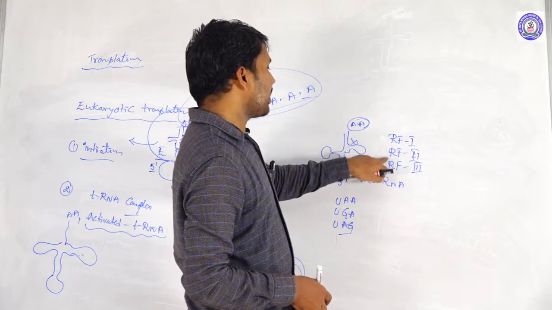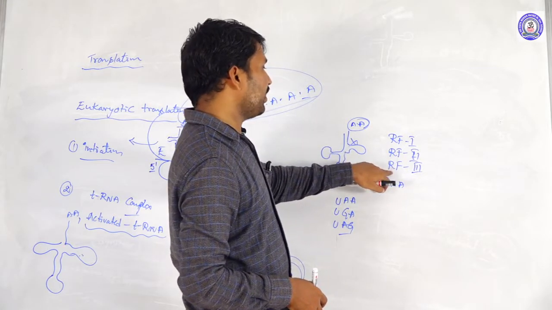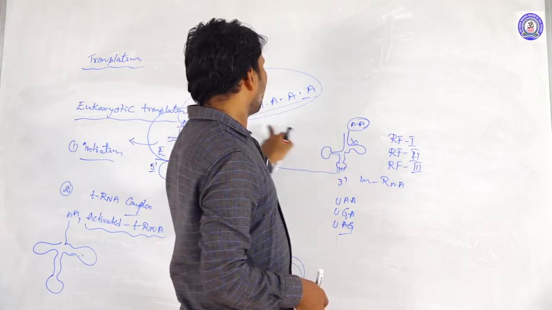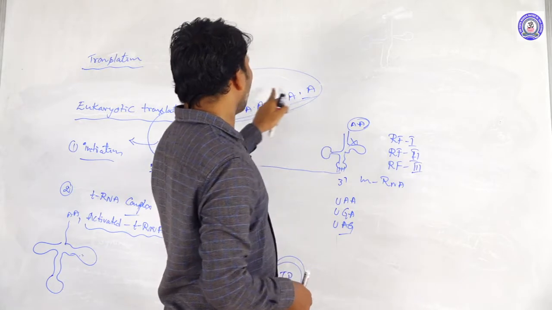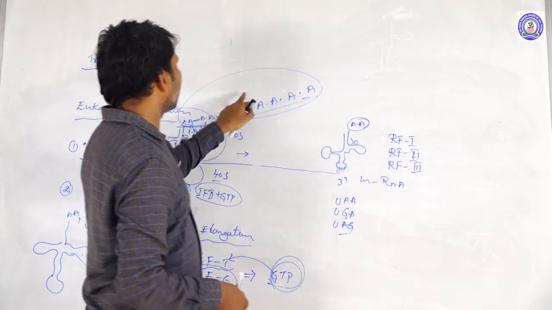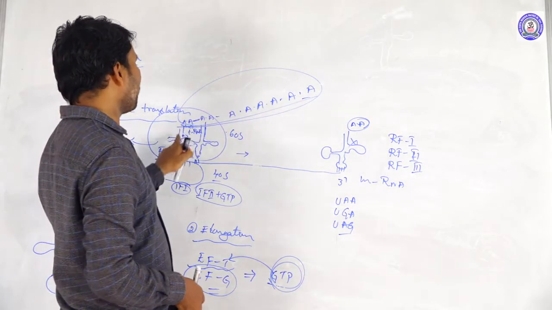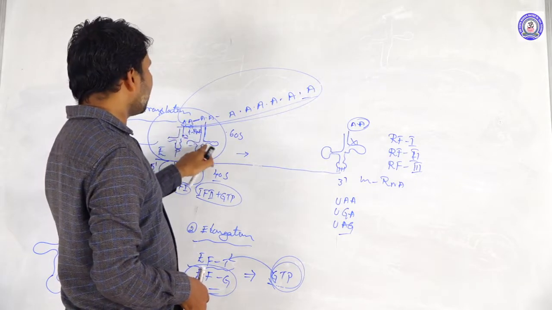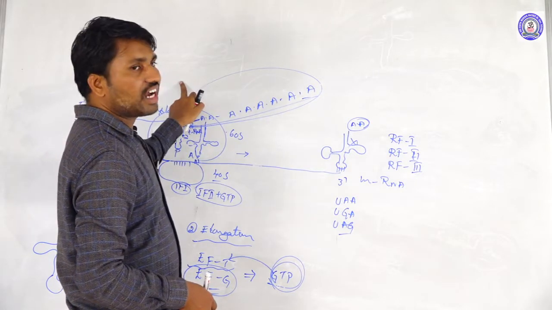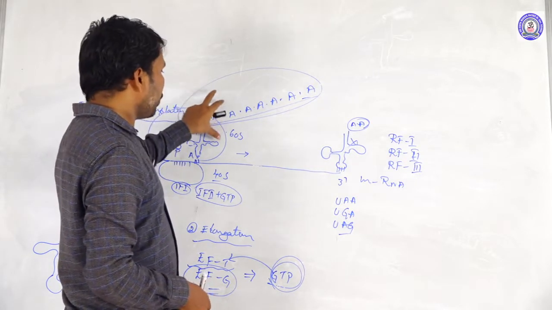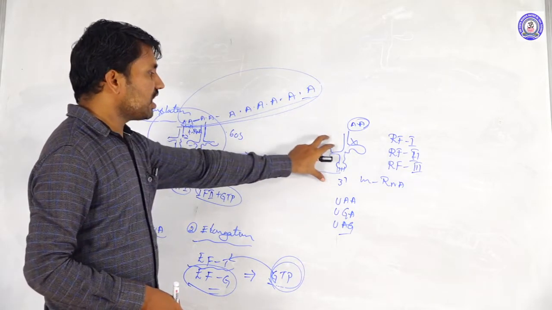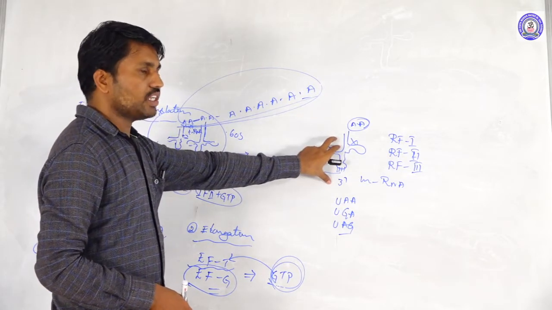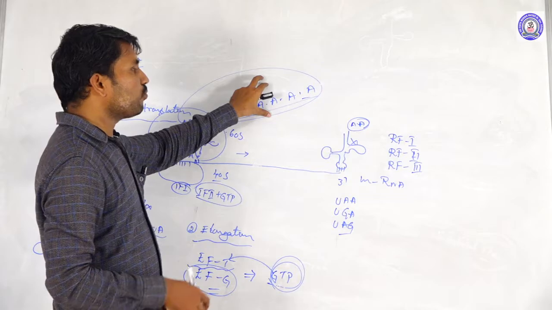Among these, releasing factor 3 is involved in the lysis of the polypeptidyl chain from the tRNA. Again these tRNAs go for the recycling process. So totally, the termination occurs in the eukaryotes here, producing a number of polypeptides.